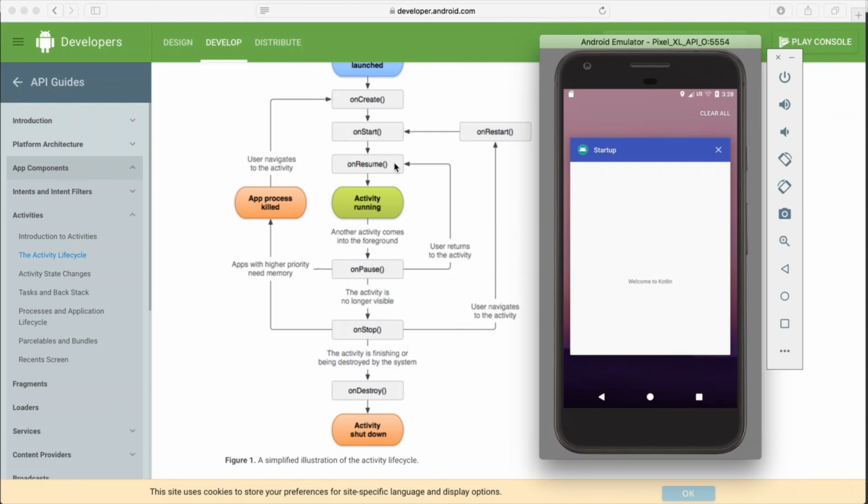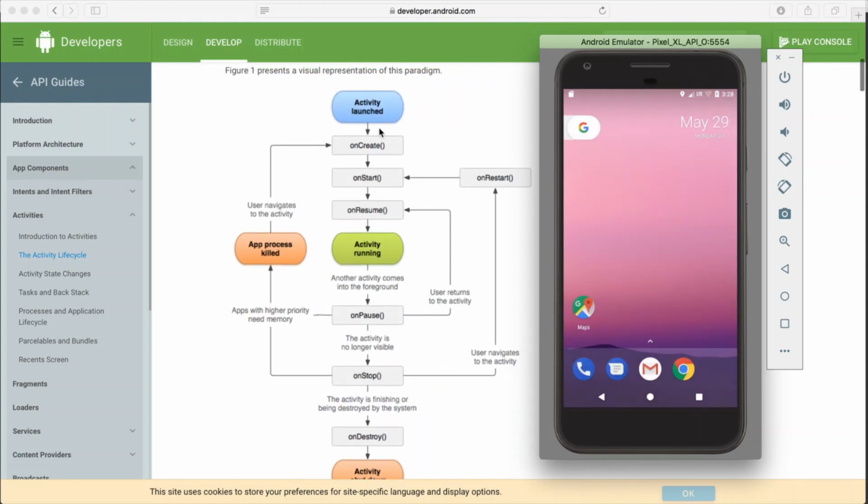This one is never done, because in this case the activity never comes into the foreground, and this is a specific case. So always think about your activity in this way. If you want something to run whenever the activity launches, you add it in onCreate, which runs one time. It never runs more than once, because it runs only when the activity is created, and onDestroy also runs one time, when the activity is deleted.